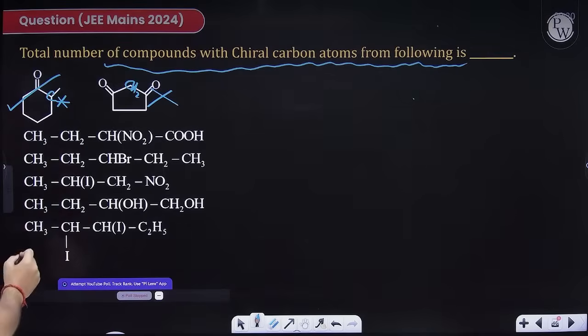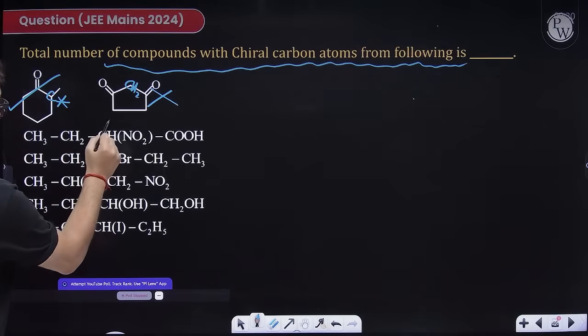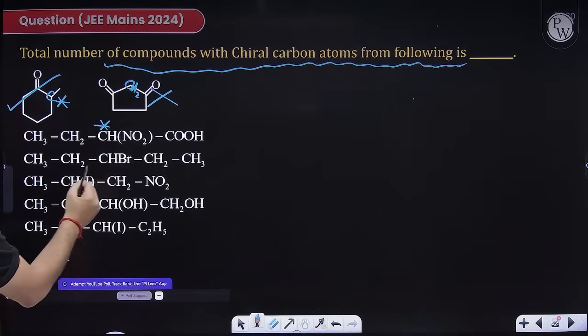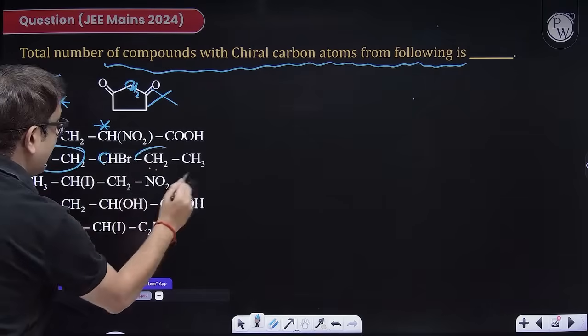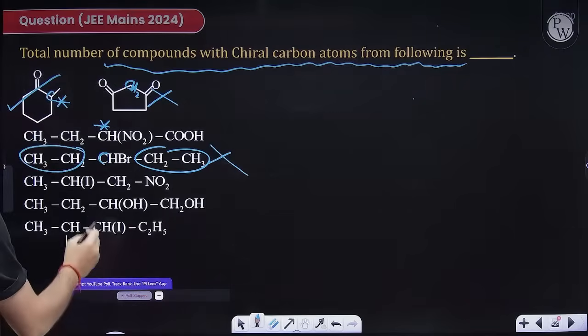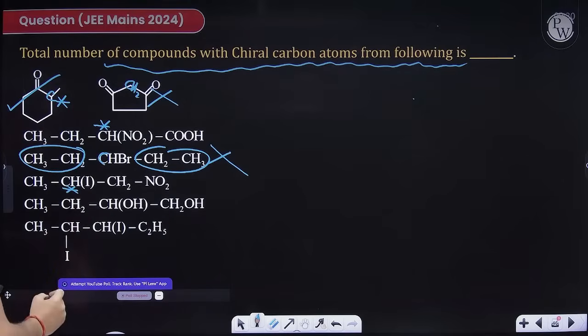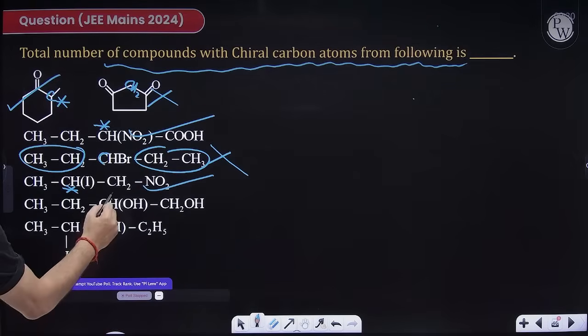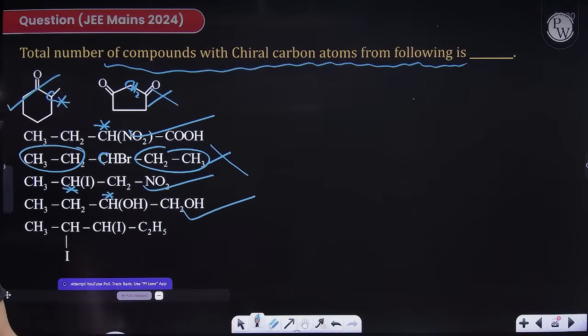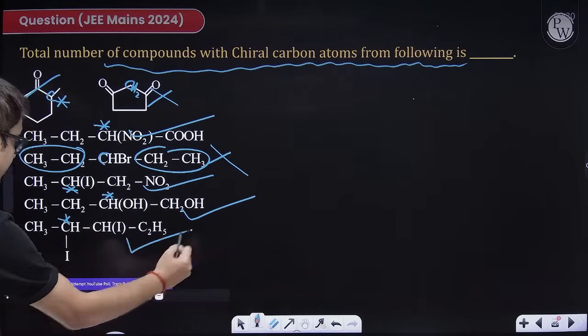Now, what about this one? Sir, this is chiral. What about this one? No, sir, this carbon is having ethyl here also, so no. This is chiral, yes. So 1, 2, and 3. This is chiral, yes, so 4. This is chiral, yes, so 5.